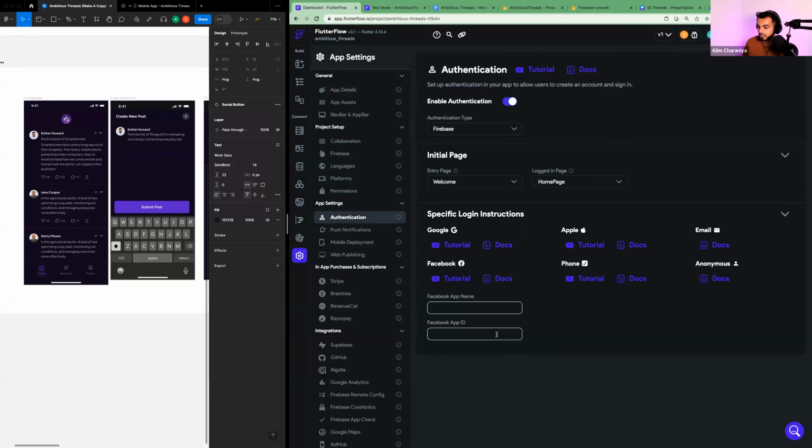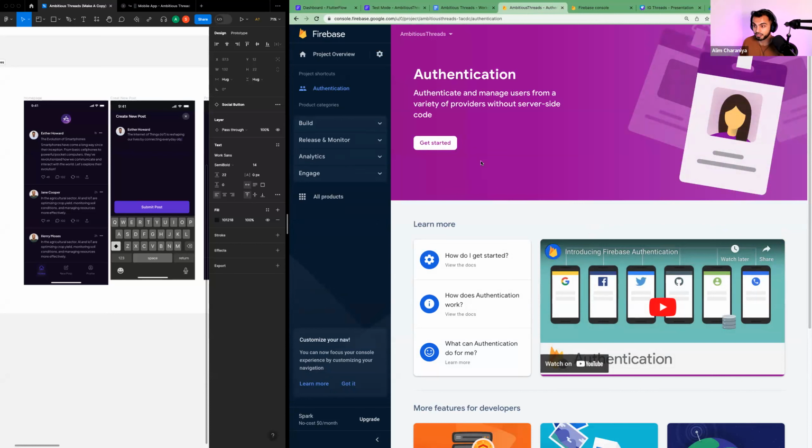I'm taken to the authentication homepage. This is where you're gonna see all your users pop up as you implement authentication. So notice here, I actually forgot to set up authentication and that's okay. Again, it's all part of the mindset. You're not gonna do things right the first time. Click get started and this should activate the authentication for your project.